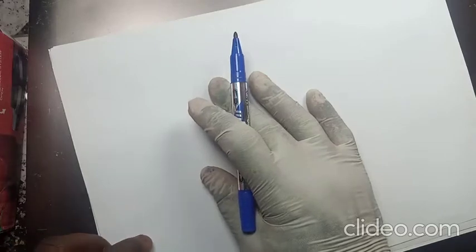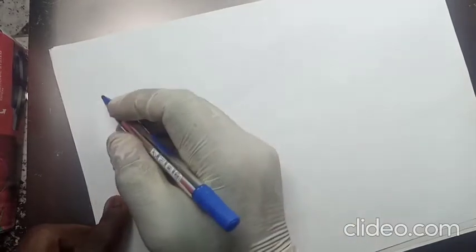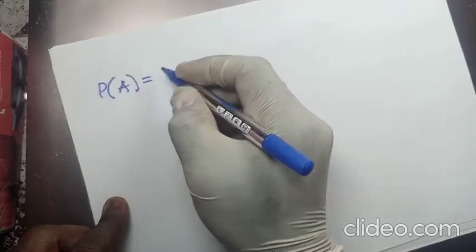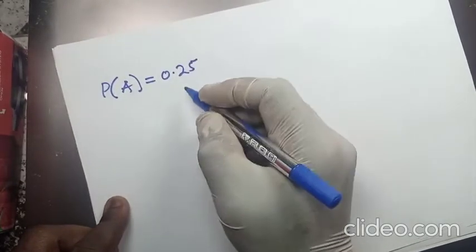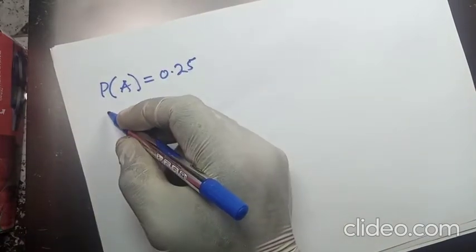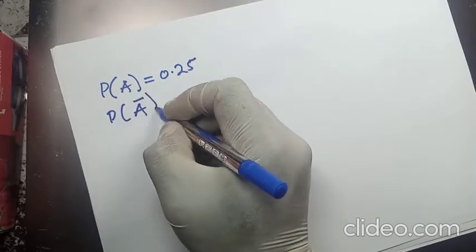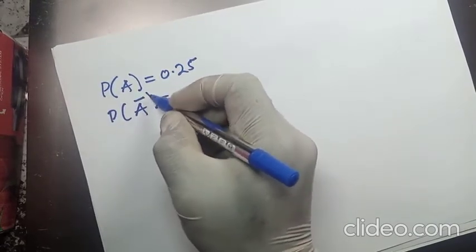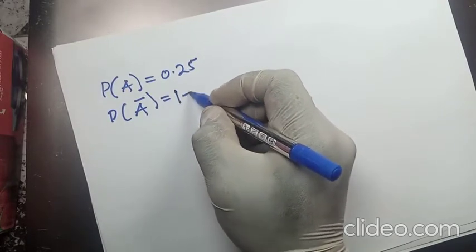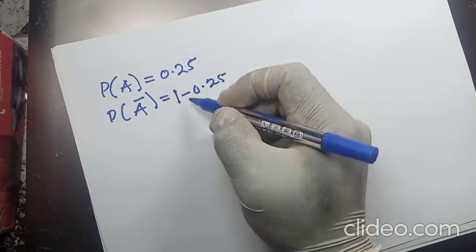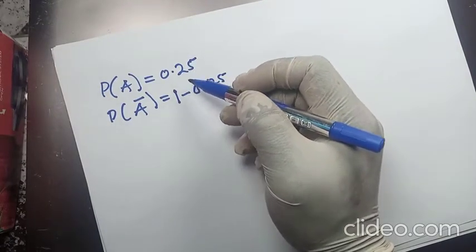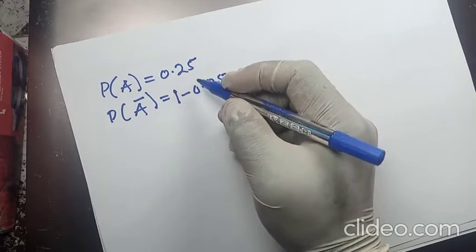Alright, so let's continue with our probability. Now let's assume we have the probability that Ama passed the exams to be 0.25, and we want to find the probability that Ama will not pass the exam. So the probability that A not, so this is Ama will not pass, that's why we have the not at the top there. And it will be 1 minus 0.25, because when you add the probability that Ama will pass the exams and the probability that Ama will not pass the exams, you get 1.